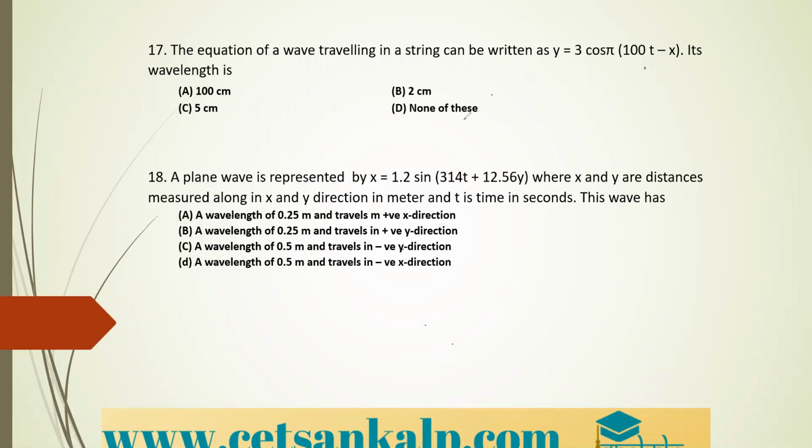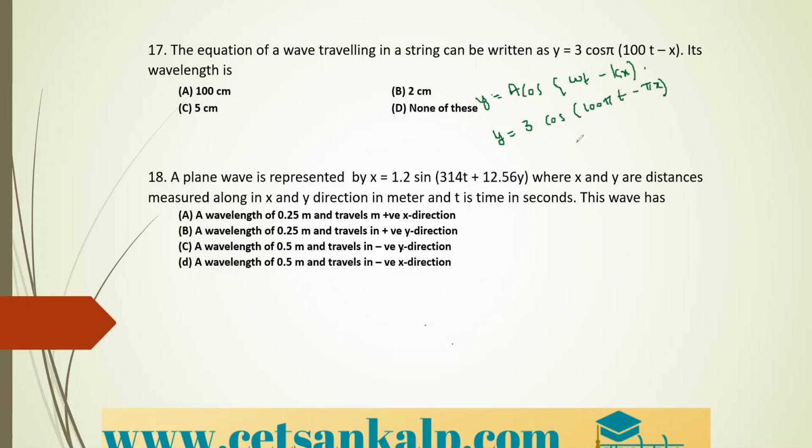As we know, it is y is equal to A cos(omega t minus k x). This is our standard equation, and the given equation is y is equal to 3 cos(100 pi t minus pi x). So this is our given equation.